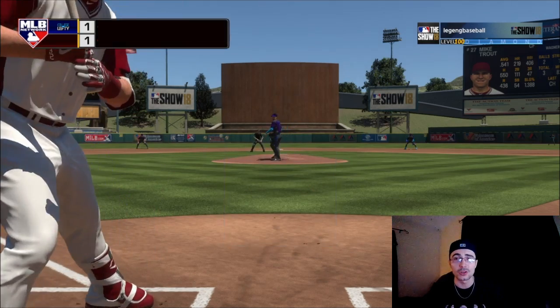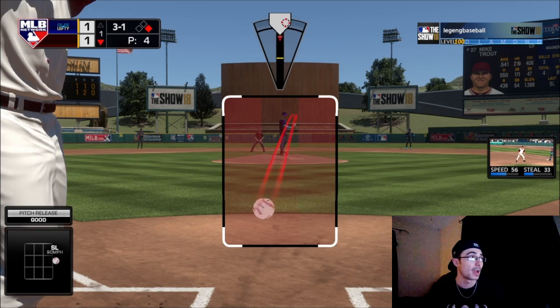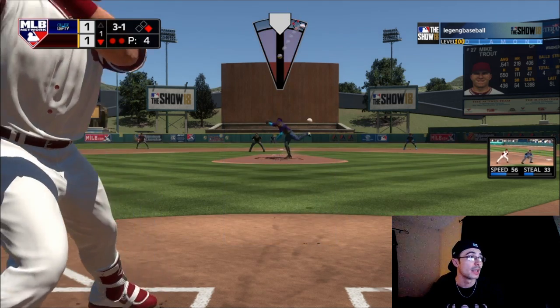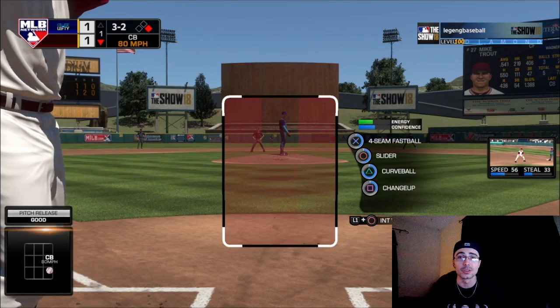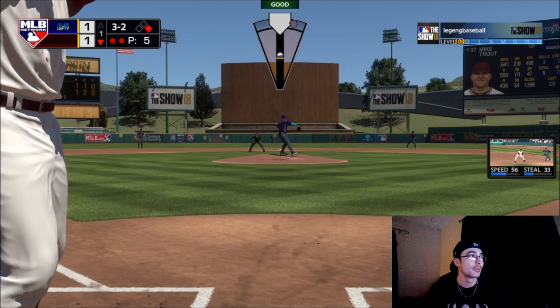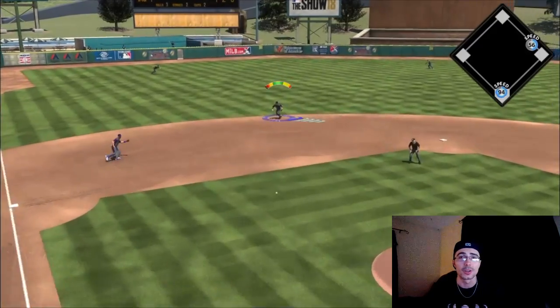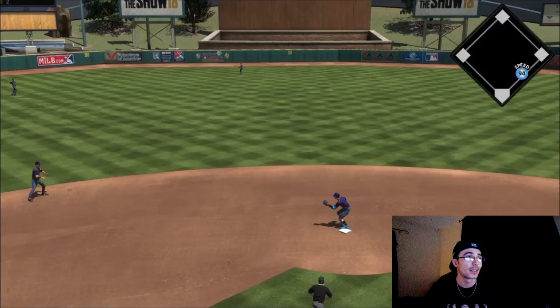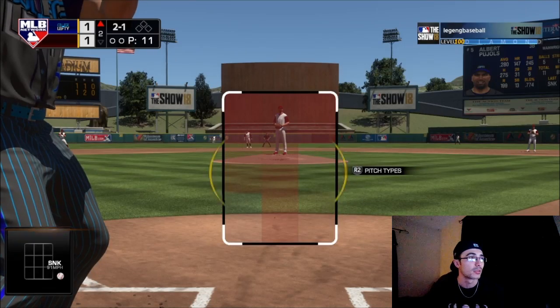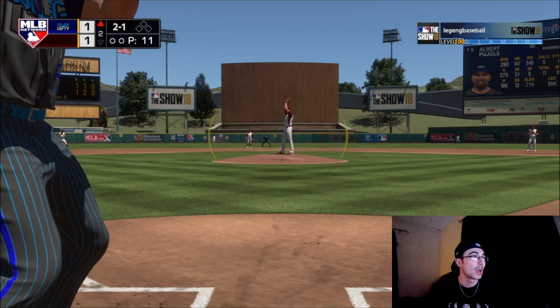I was kind of struggling to locate a little bit during this stream. I wasn't able to pitch as effectively as I was in ranked seasons. I don't know what it is. Maybe it's the tougher difficulty, but some of the games I was playing, it seemed like were on Legend as well. It's kind of confusing with the difficulties in ranked. I wish they would have been more clear on it. Recently, they kind of confirmed some stuff on Twitter, but I still don't necessarily agree with some of the stuff that was confirmed. But we were able to get out of the inning there.